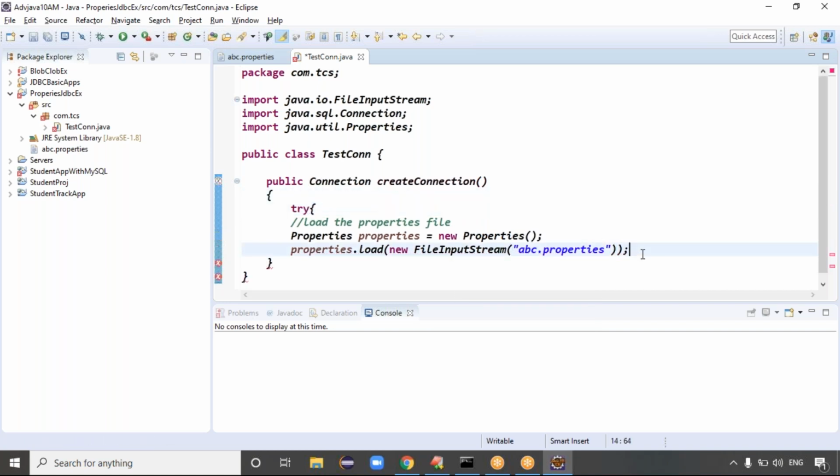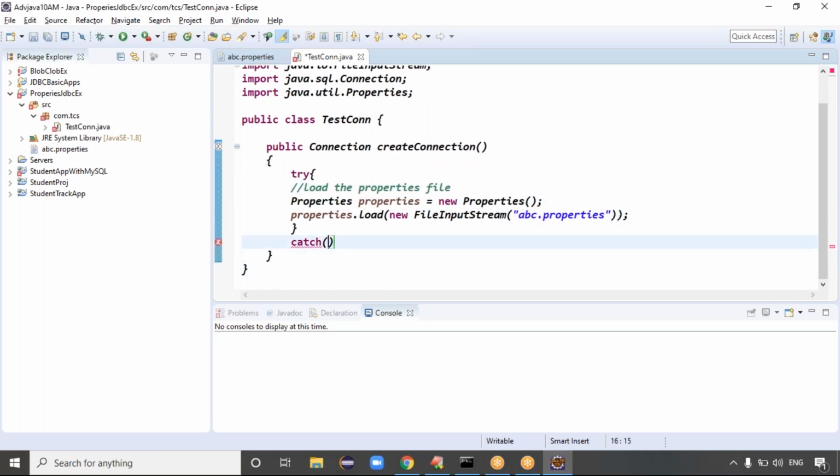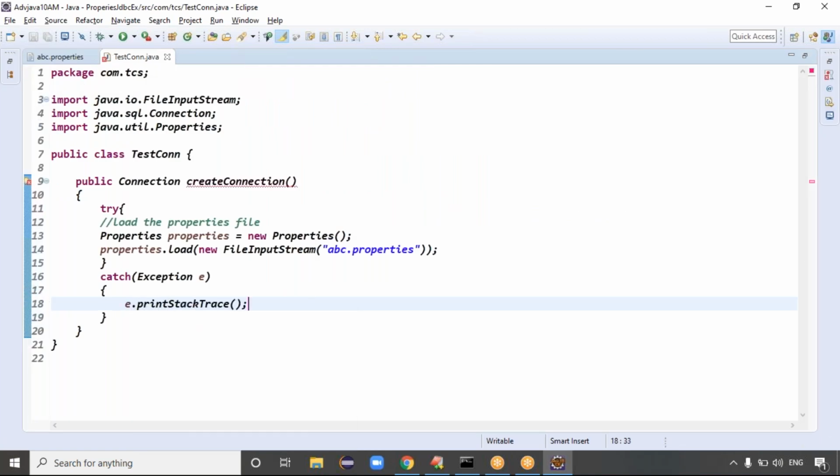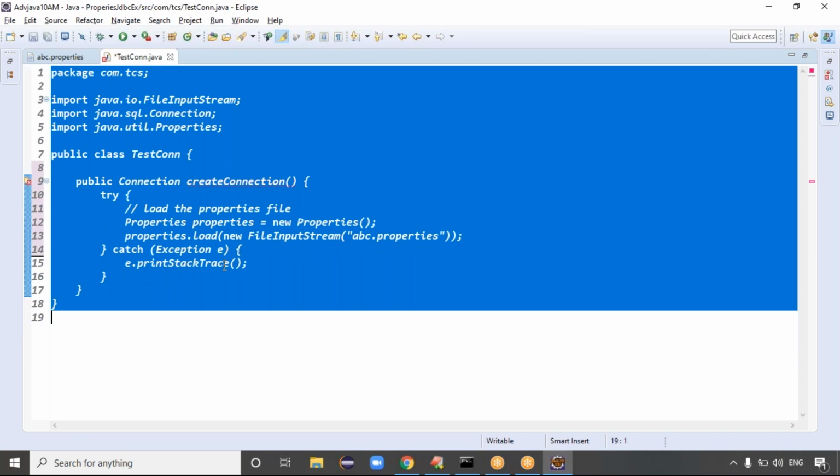So I take the try catch block here. Take this code inside the try block and take the corresponding catch block. When you're trying to load, I can take the root class Exception directly so that it handles everything. Exception e. I want to know the complete stack information, where exactly the exception lies, so write e.printStackTrace. You guys are clear now?